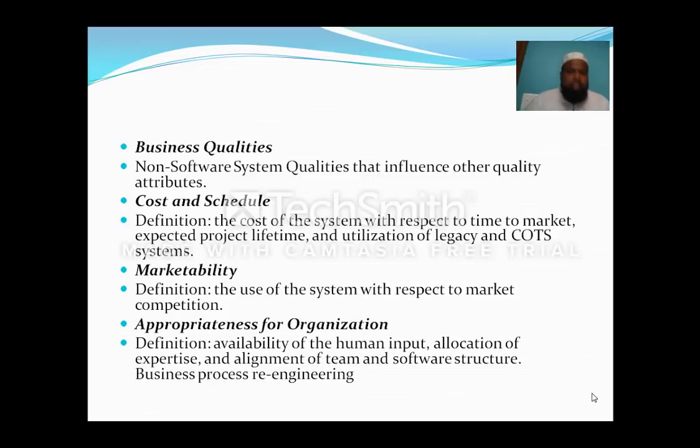Marketability: the use of the system with respect to market competition. This is one of the attributes that plays a vital role. Appropriateness for the organization: availability of human input, allocation of expertise, and alignment of team and software structure. Business process re-engineering will come into the picture.